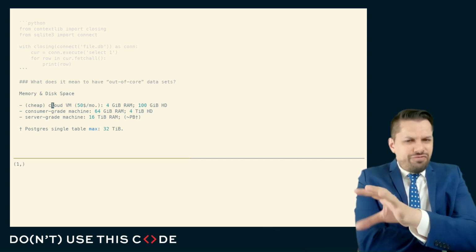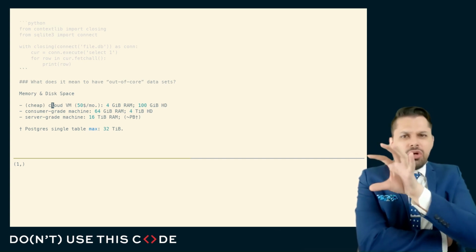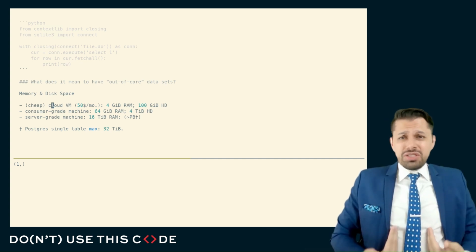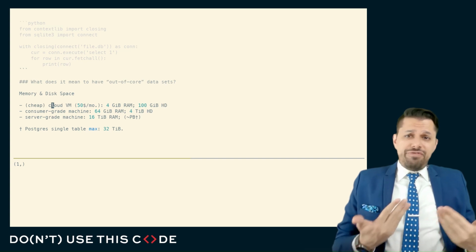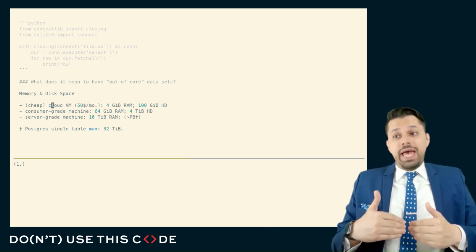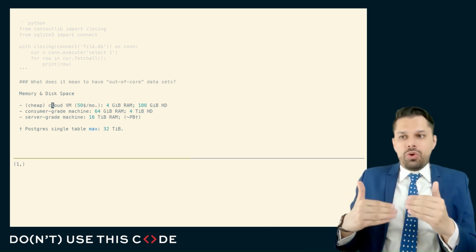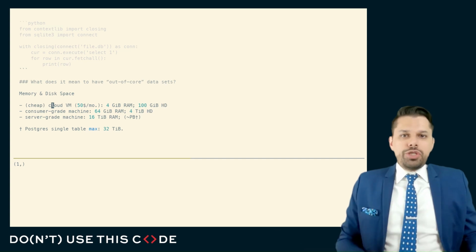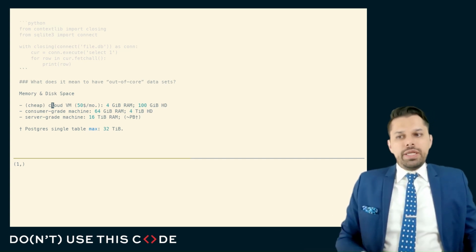So it's a little bit fuzzy what we mean for the distinction between in-core and out-of-core. And obviously, these numbers are growing every single day. So what constitutes an in-core data set today definitely is not going to be what an in-core data set is tomorrow. It's going to be maybe one level down. What constitutes a consumer-grade machine's in-core data set might be what you can get from a cloud VM provider, if they feel a little bit of pressure on their margins at some point in the near future.